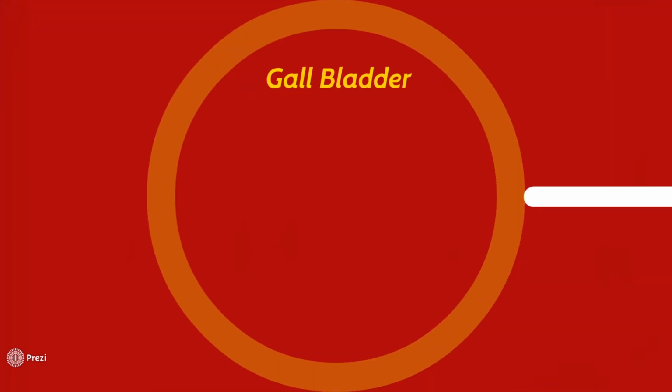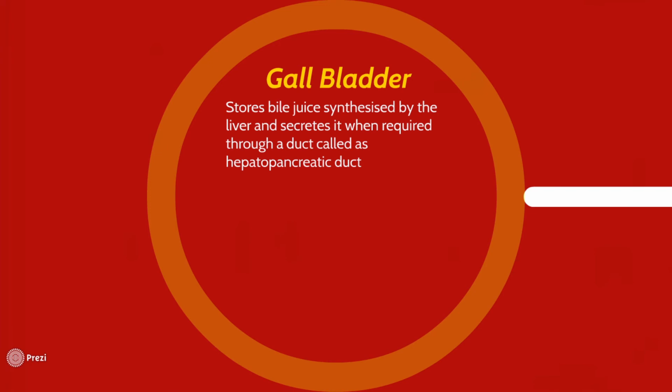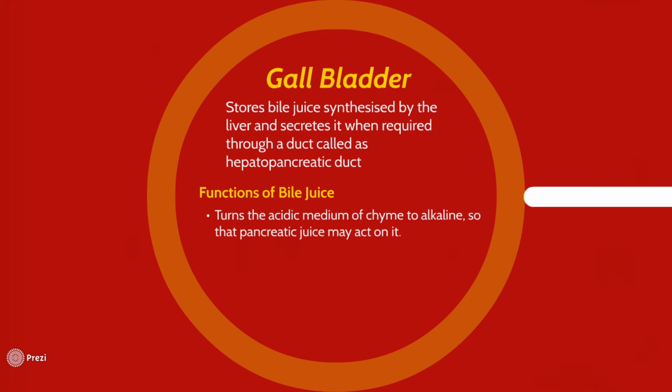The next one is the gallbladder. You might remember that the liver is responsible for producing bile juices. These bile juices produced by the liver will be stored inside the gallbladder. The gallbladder contains a duct. A duct can be assumed as a long tube through which some chemicals can be released to a specific site. This duct of the gallbladder is called the hepatopancreatic duct. So we'll understand the function of bile juice.